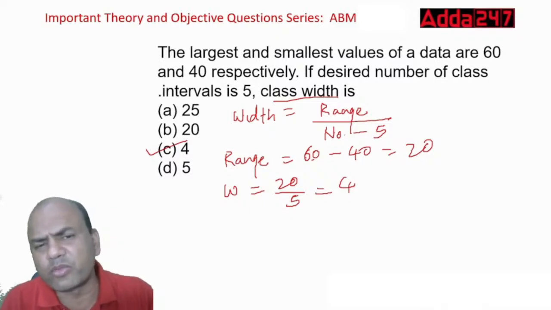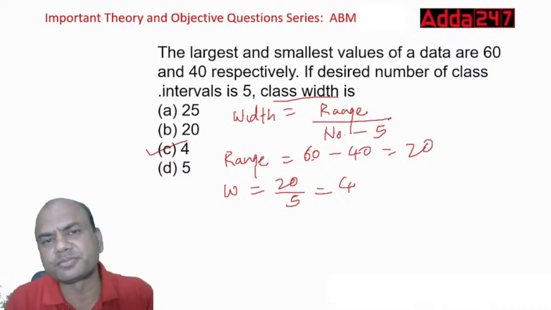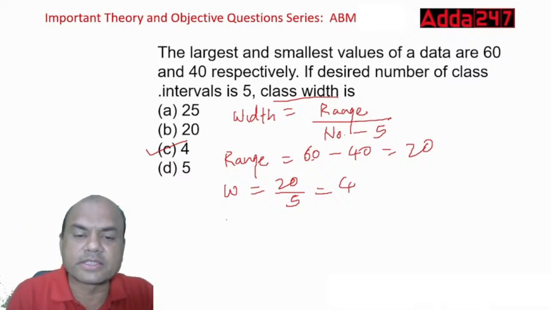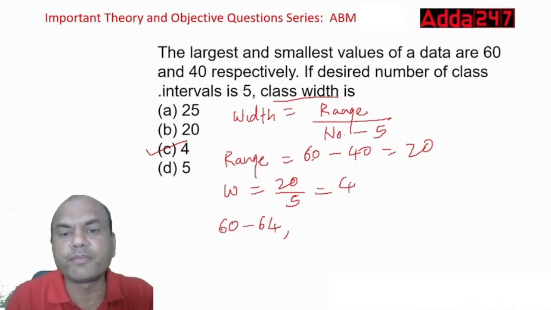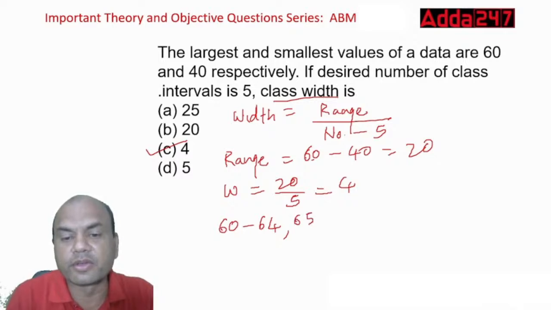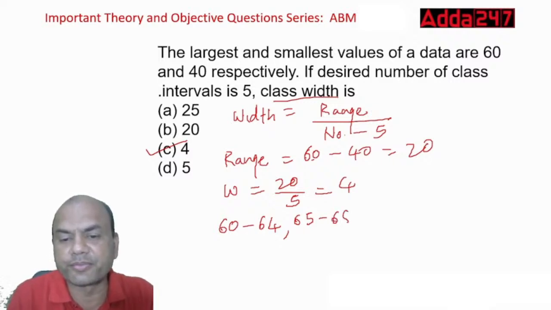What do you actually mean by this word width? Suppose you get the answer 4, what do you mean by this? It means your classes are 60 to 64, then 65 to 68.